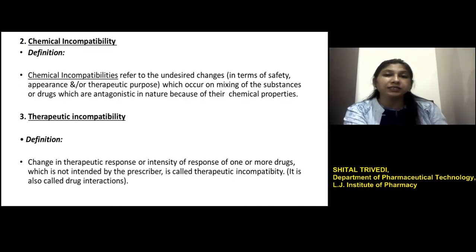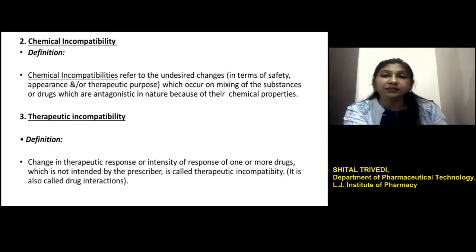Chemical incompatibility can be defined as undesirable changes which occur on mixing of the formulation ingredients which are antagonistic in nature because of their chemical properties. This incompatibility includes the chemical reaction that occurs between the formulation ingredients, and this reaction results in undesirable changes which may change the appearance of the product or which may affect the safety and the purpose of the drug involved in the dosage form.